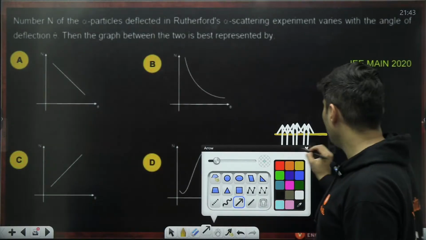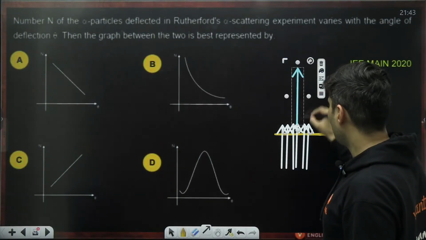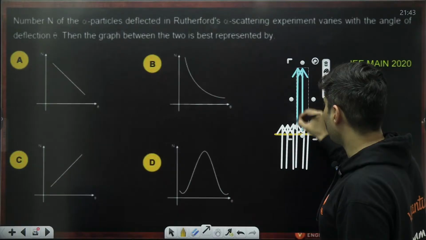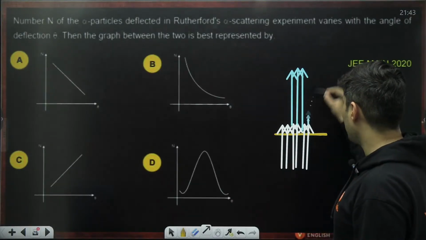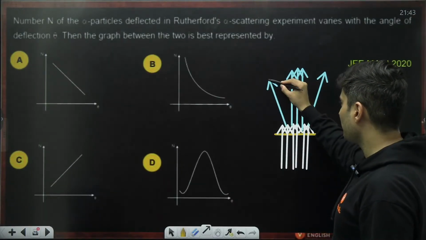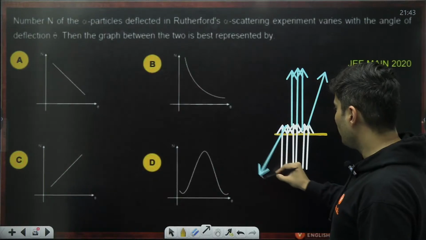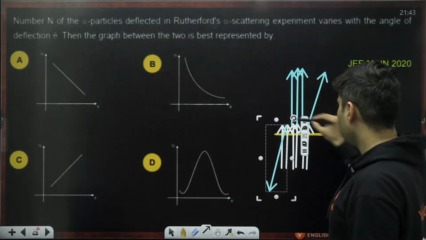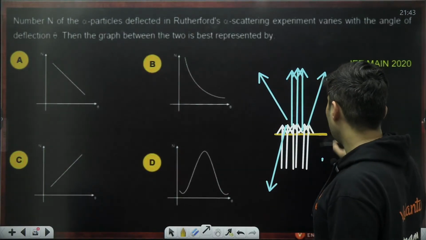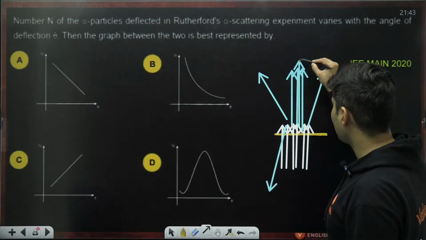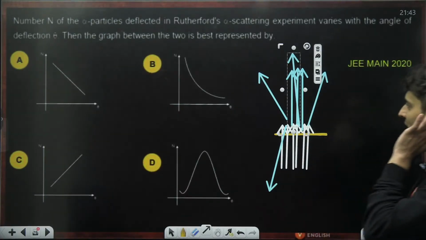Most of them are just going to pass straight over here. A very few of them will get deflected by small angles. A very few will be completely turned back, but most of them you will see will be passing as they are without much deflection here and there. So this is how it looks.